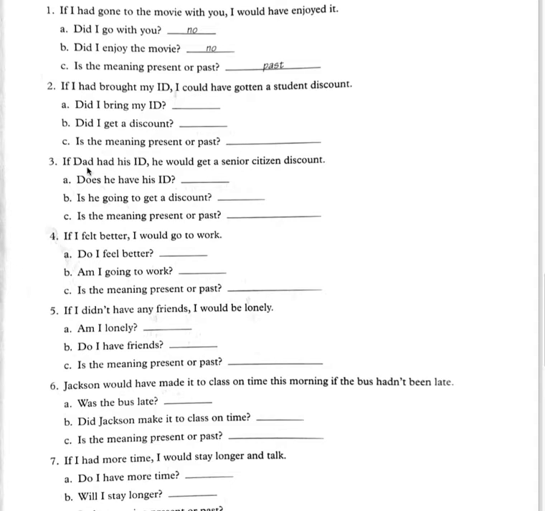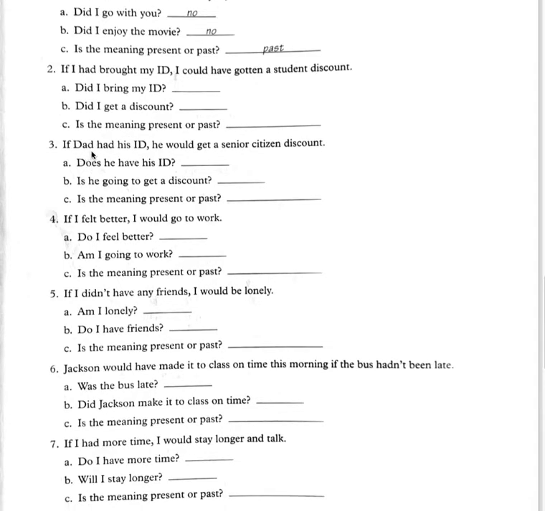Number 3. If Dad had his ID, he would get a senior citizen discount. So again, this is simple past, and this is would get, would in the simple form. Does he have his ID? No. Is he going to get a discount? No. Is the meaning present or past? This is present, because this is unreal in the present future. Because the if clause is in the simple past, and then the result clause only has would and get, the simple form. So this is present.